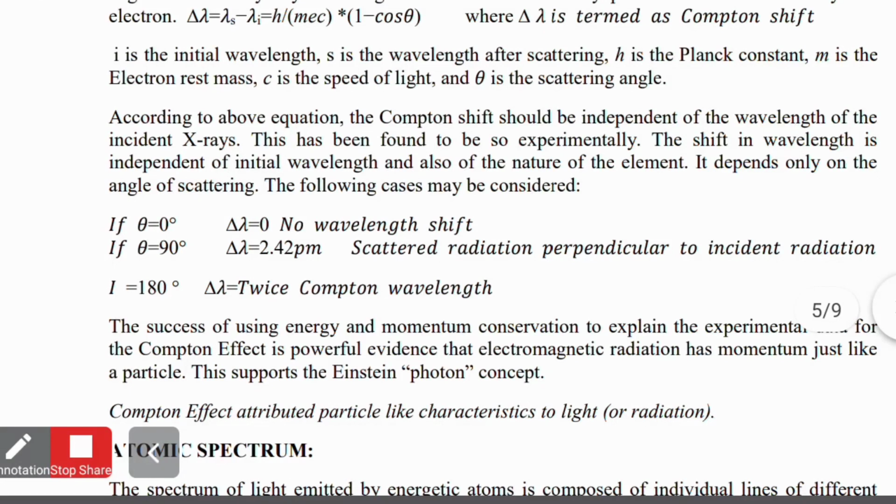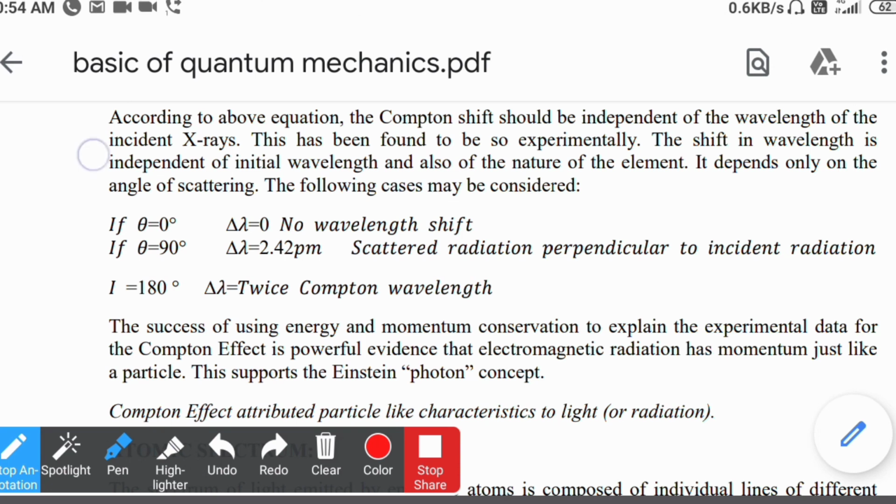According to this equation, the Compton shift should be independent of the wavelength of the incident radiation. Experimentally it has been found to agree: the shift is independent of the initial wavelength and of the nature of the element, depending only on the angle of scattering.